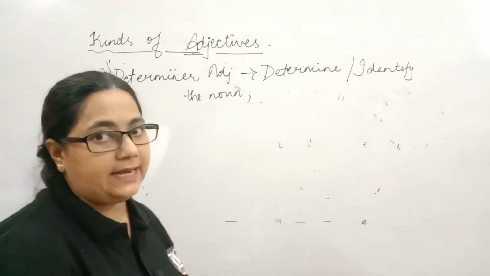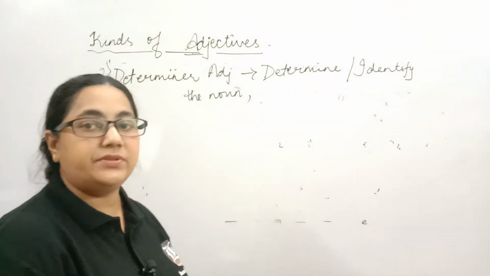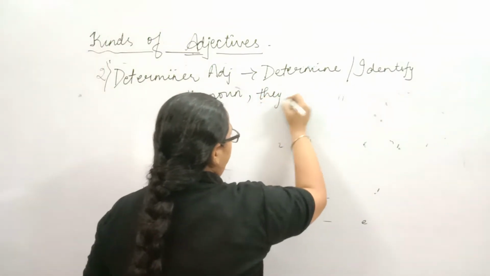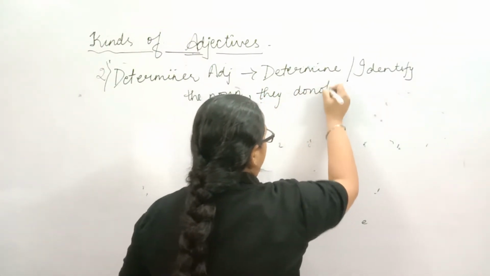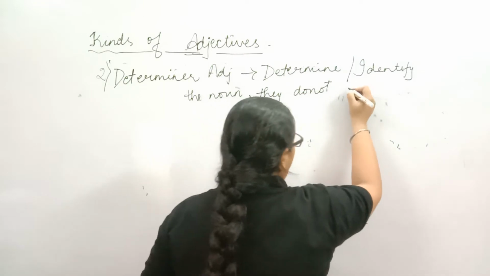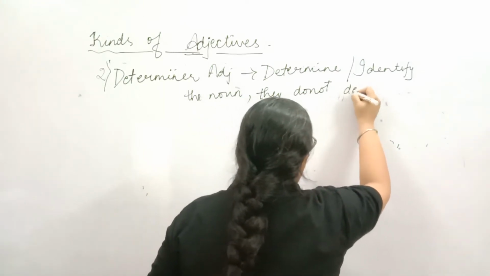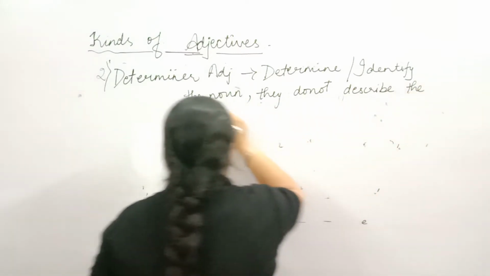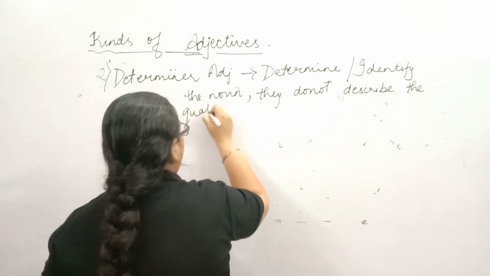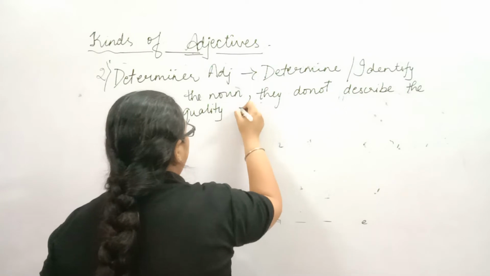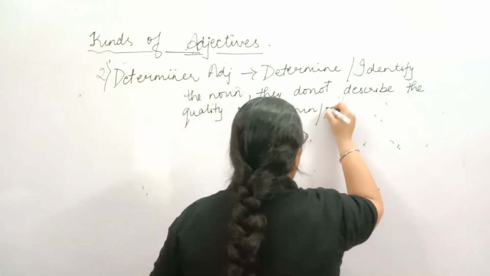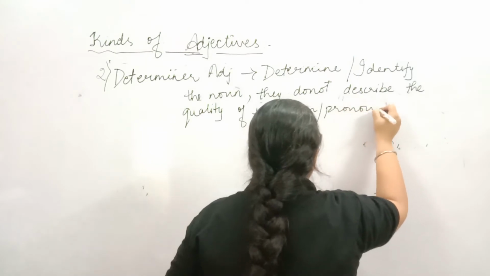They do not tell us anything about the quality of the noun or a pronoun. Again, I would like to emphasize, they do not describe the quality of the noun or a pronoun.